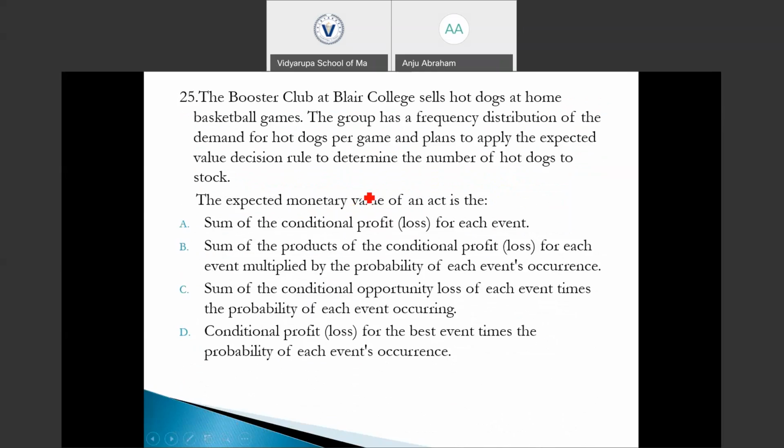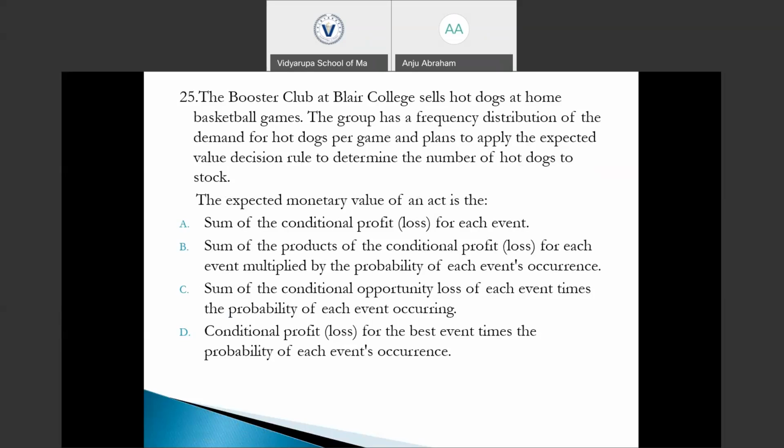Next, again, we have a theory question. The Booster Club at Blair College sells hot dogs at home basketball games. The group has a frequency distribution of the demand for hot dogs per game and plans to apply the expected value decision rule to determine the number of hot dogs to stock. They use the expected value decision rule to determine the number of hot dogs to stock, and what is the expected monetary value of this act?